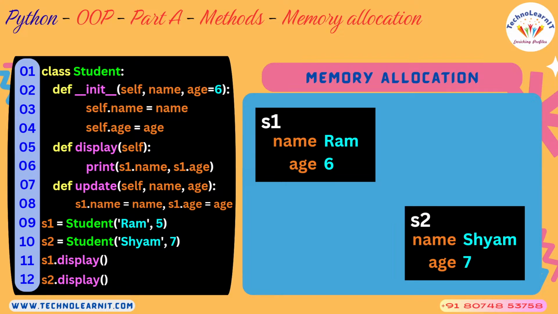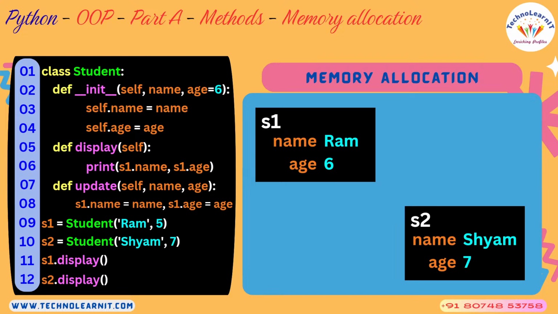That is how you have multiple objects. You have many objects, but at least in this example you have two objects only, both having different memory allocated. So when you are calling methods on those particular objects, there is no confusion, because every object has its own dedicated memory, as long as it is within the scope and has lifetime. When you call s1.display, it goes to the place where memory is allocated for s1. Name refers to s1's name only. That's why attributes repeat in each and every object, but the values of the attributes can be different for two different objects, right?